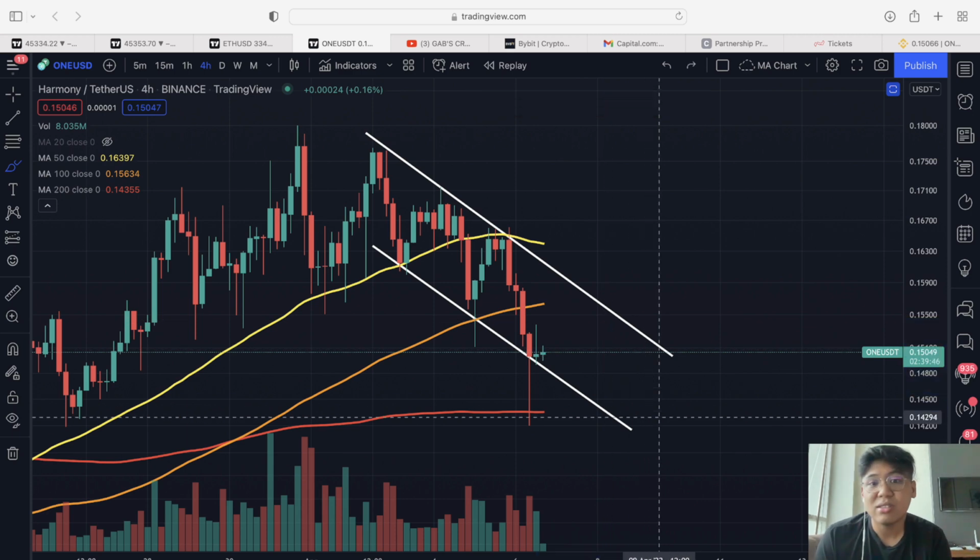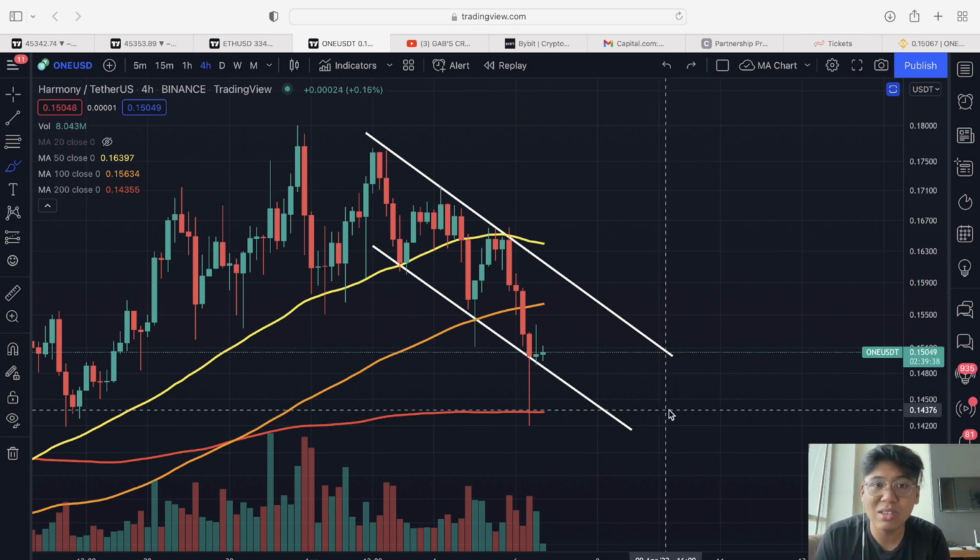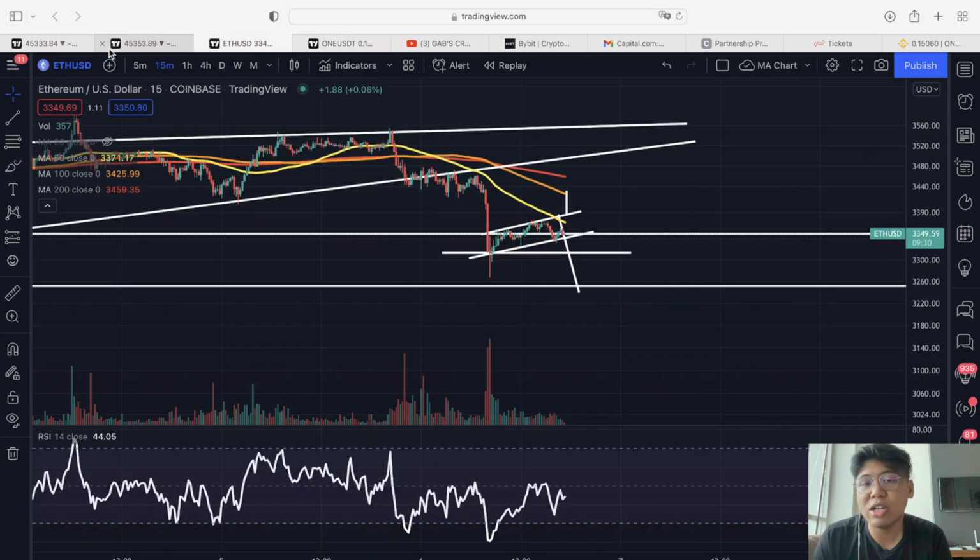So, right now, these are the coins na aking monitor right now within the altcoin market as well as with the Bitcoin price action, especially with this massive opportunity na we can actually take advantage with the Harmony 1 price action as well as with the Bitcoin price action. So, ayun muna update natin for the time being.